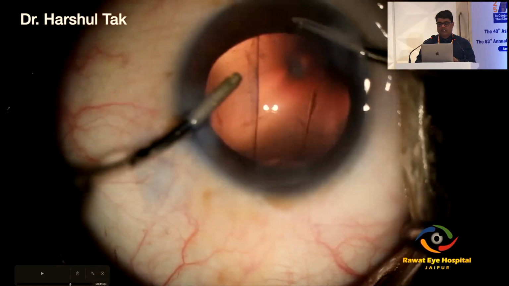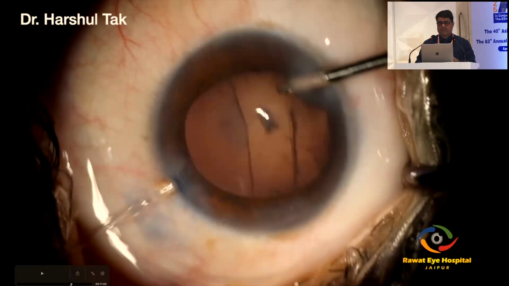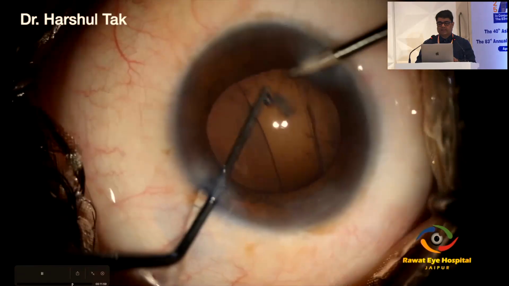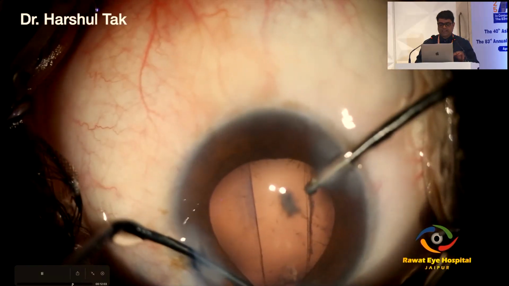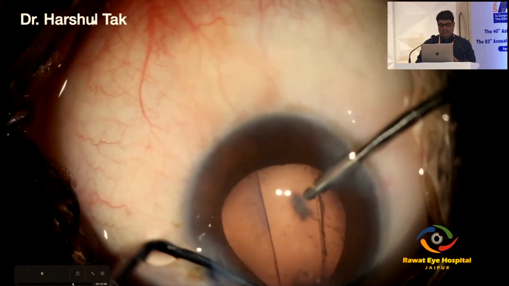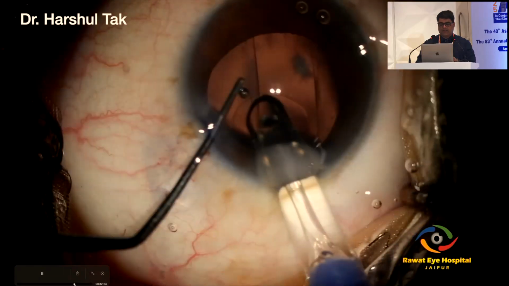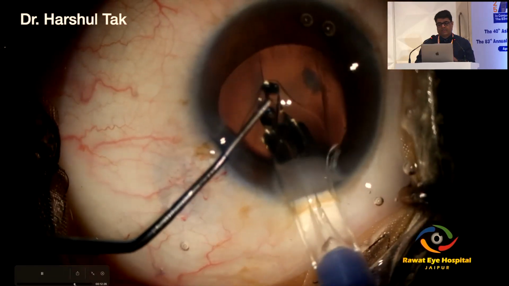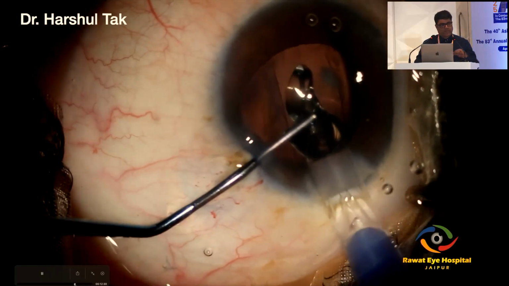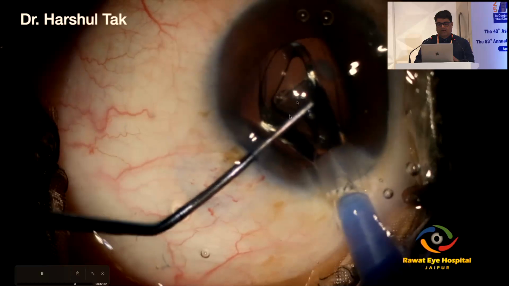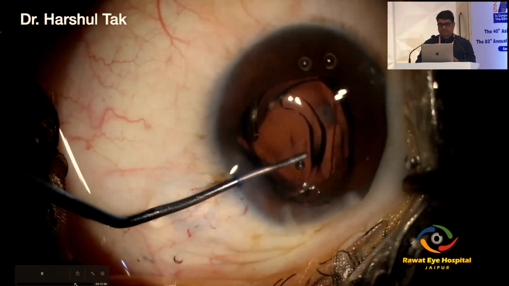Once you clear off the entire cortical matter, I'm seeing the extent of the tear on both sides using a Kuglen hook. I can see that it's limited till the equator. In a scenario like this, you can easily put a single piece IOL in the capsular bag with the haptics perpendicular to where the capsular axis is torn.